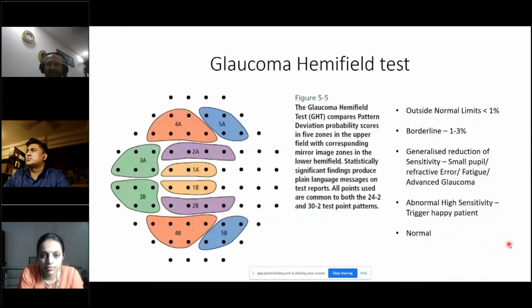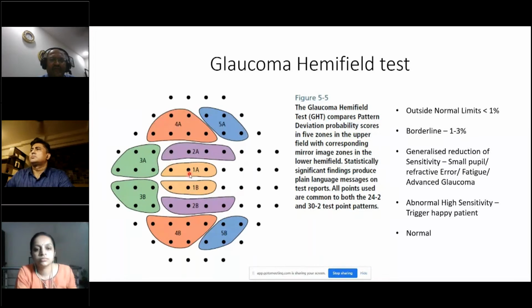So you don't get a pattern deviation plot here. Coming to the glaucoma hemifield test, as you all know, glaucoma is a disease of asymmetry. So it is asymmetric between the eyes, asymmetric within the eye. So within the eye, the superior and inferior hemifields don't match. That's how you diagnose glaucoma. So you have a superior field defect, the inferior is normal. Similarly, between the eyes also, primary glaucomas are usually asymmetric. So the glaucoma hemifield test tells you what is the relationship between the points superiorly and their mirror images inferiorly.